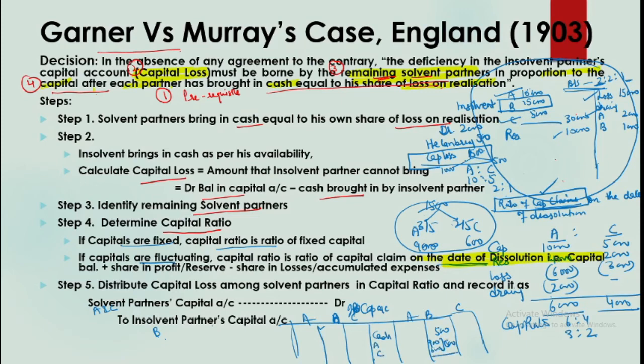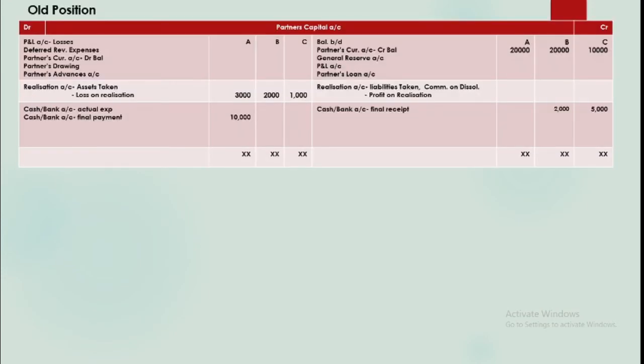So B's account will stand closed. In the accounts of A and C, they will get loss from B's account. So this is how this entry will be posted. Alright, so let us see it in fair. The old position was that this was the status. B was to bring 2000, he cannot bring the full amount.